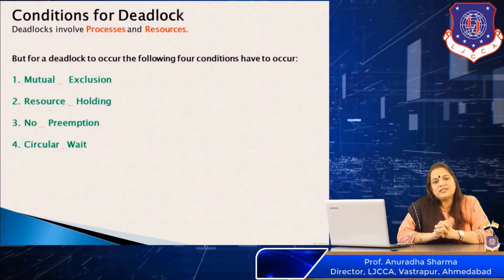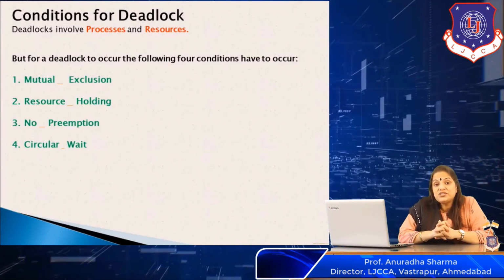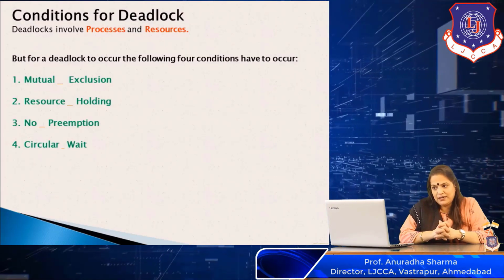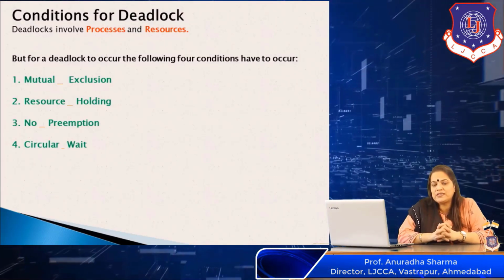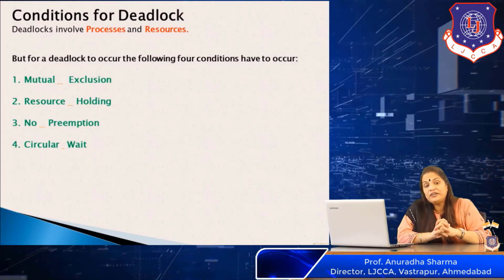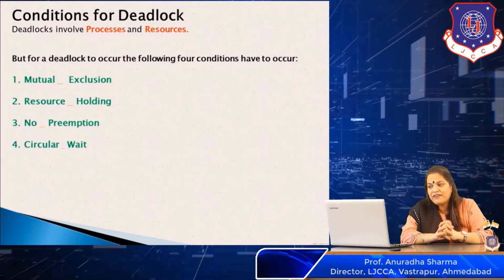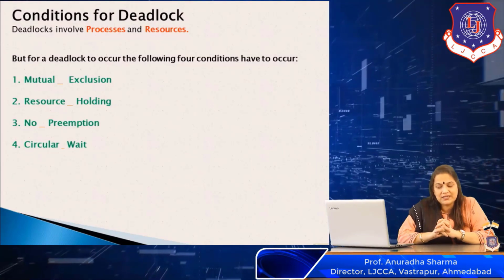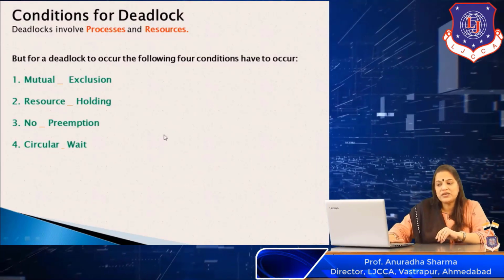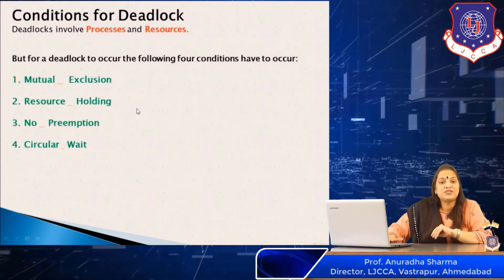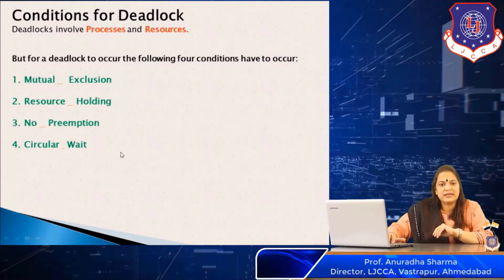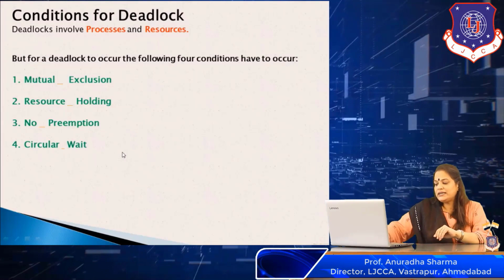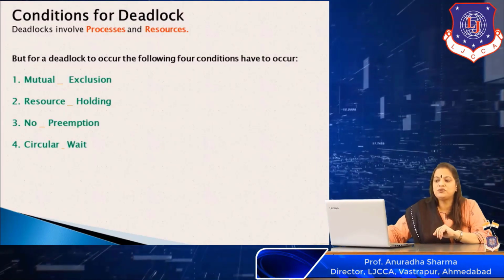Now coming to the next topic, the conditions for a deadlock to occur. As we are all aware, deadlocks involve processes and resources, but for a deadlock to occur, we must have the following four conditions. The first is mutual exclusion. Second is resource holding. Third, no preemption, and the fourth is the circular wait condition. Let us go with the first one, that is mutual exclusion.